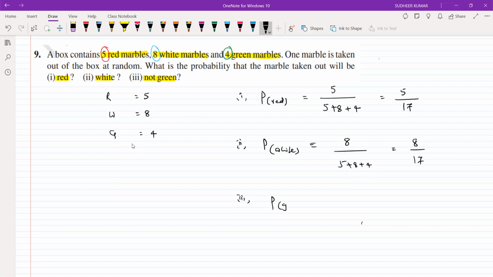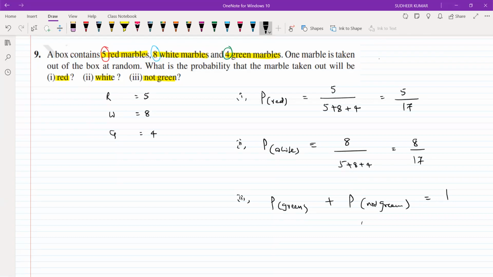And one more method is there for not green. We know that probability of green ball plus probability of not green ball is 1. So first let us finish it.